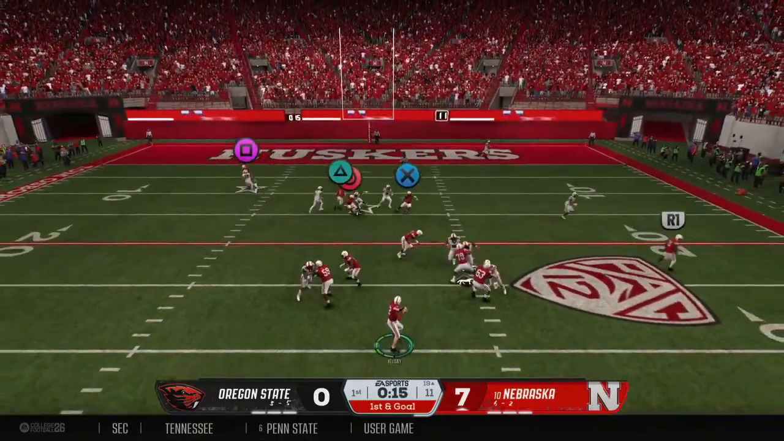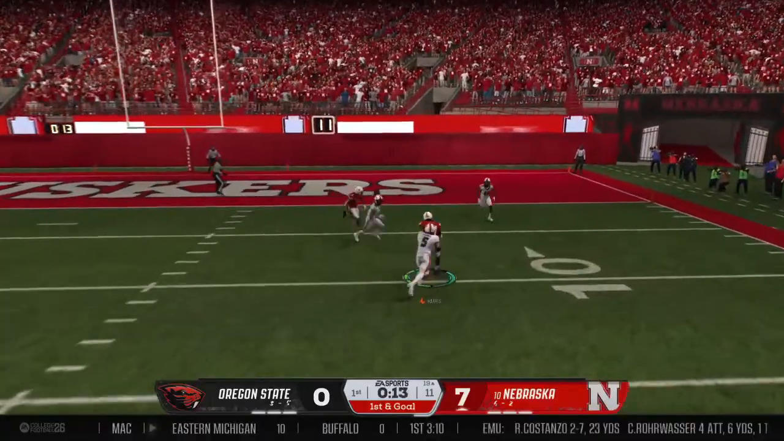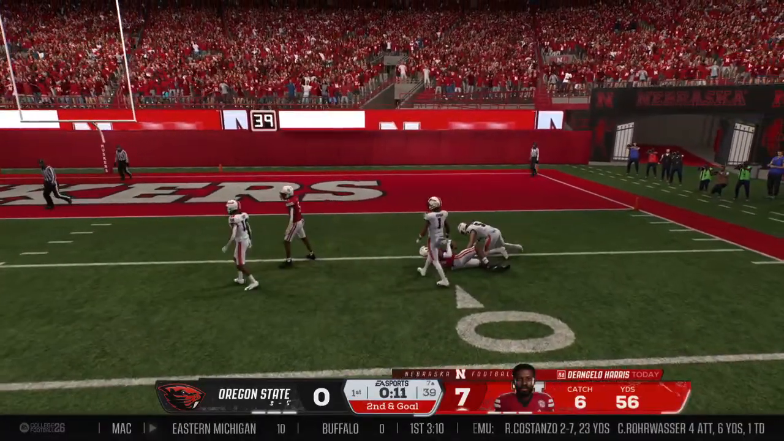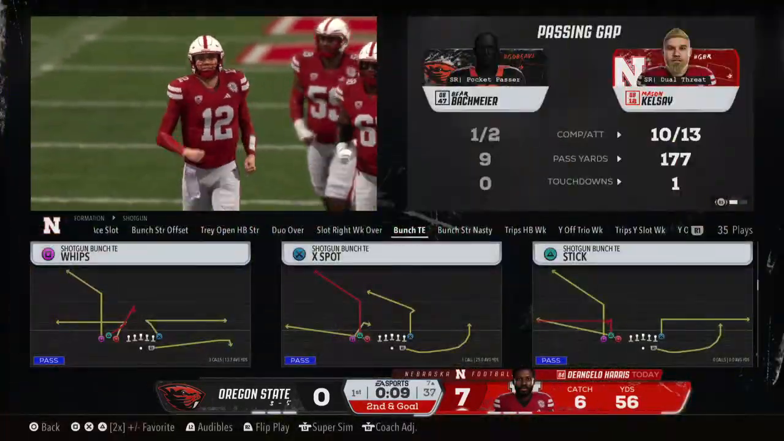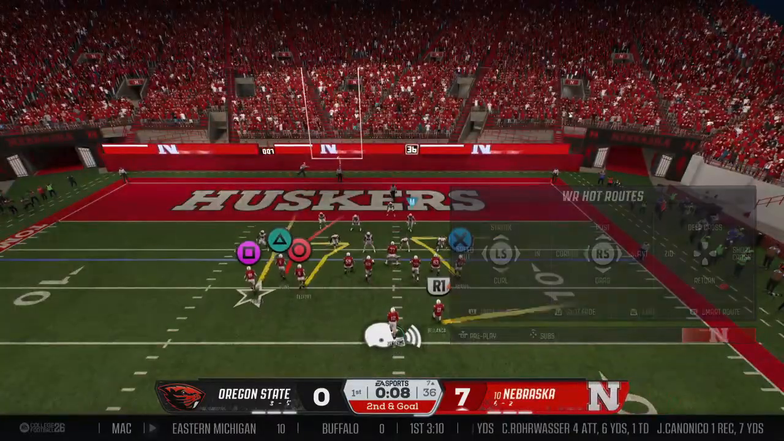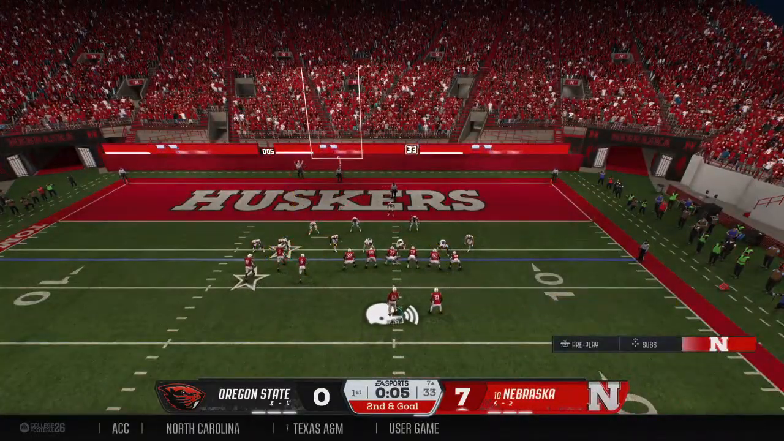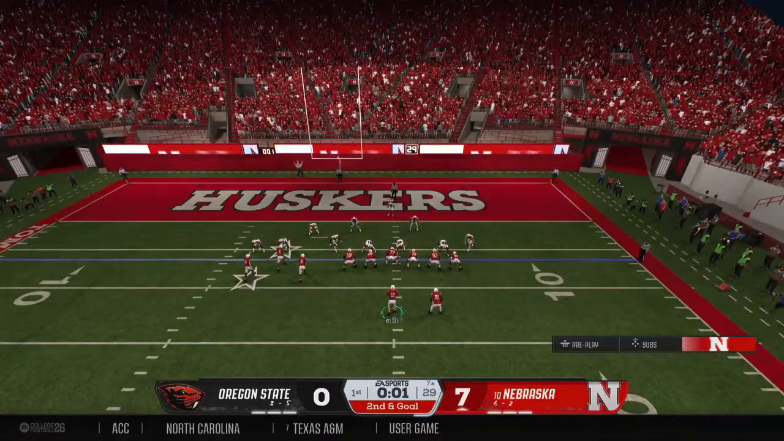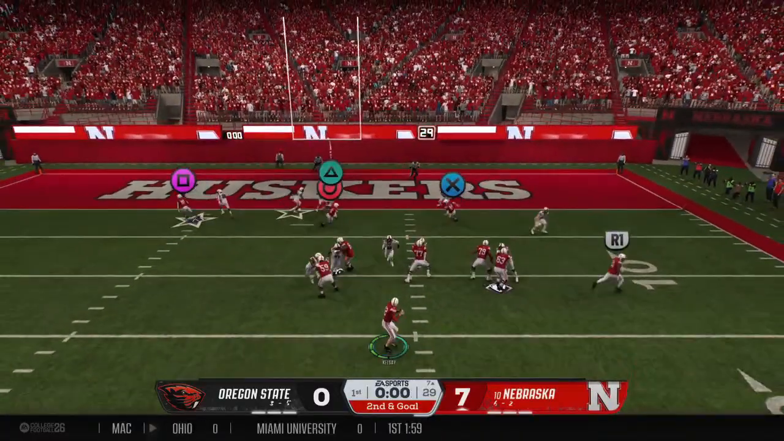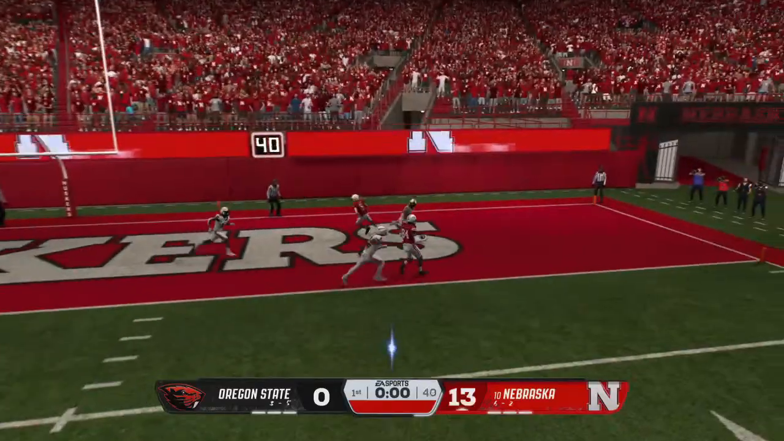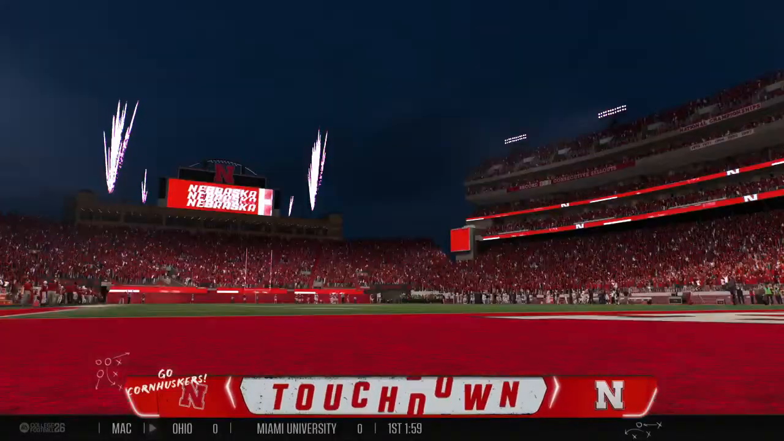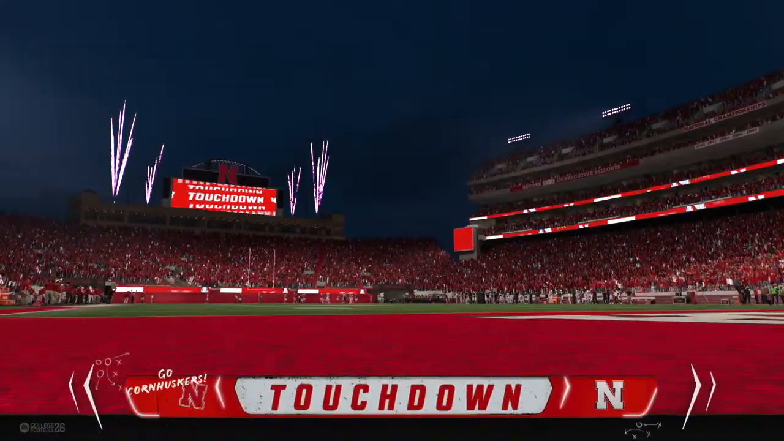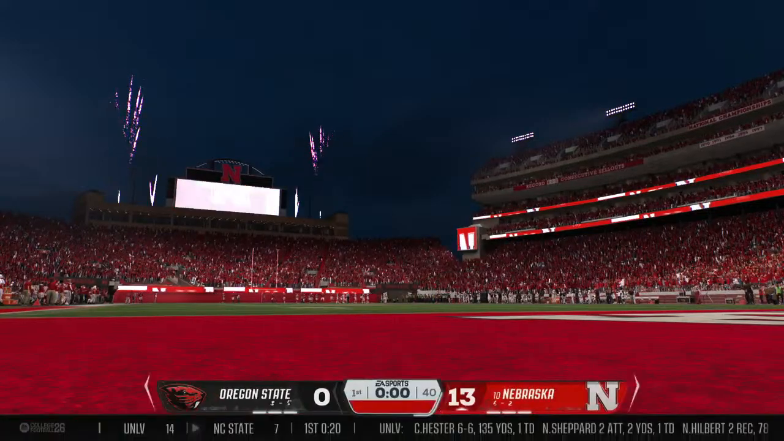They want to throw it. Finds his big tight end. That completion takes them down to the 7-yard line, and they are ready to strike. Second and goal for this offense. Looking to fire. Got his man quickly. And he's going to score. Touchdown, Cornhuskers.